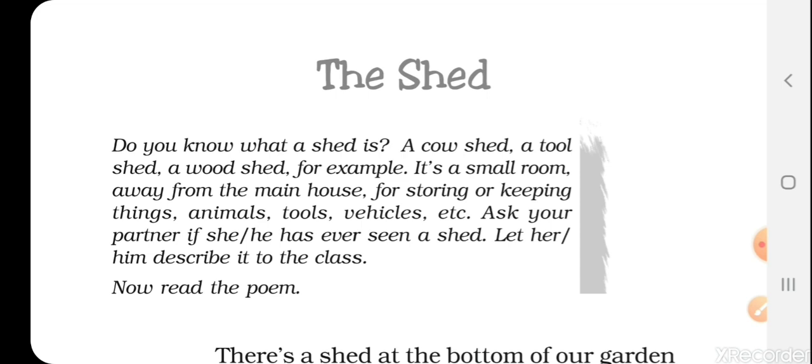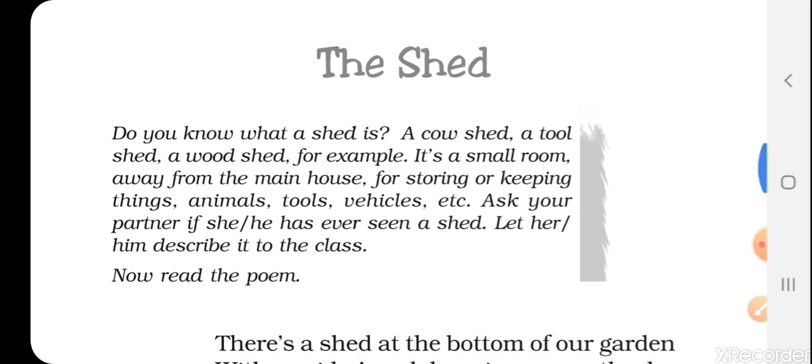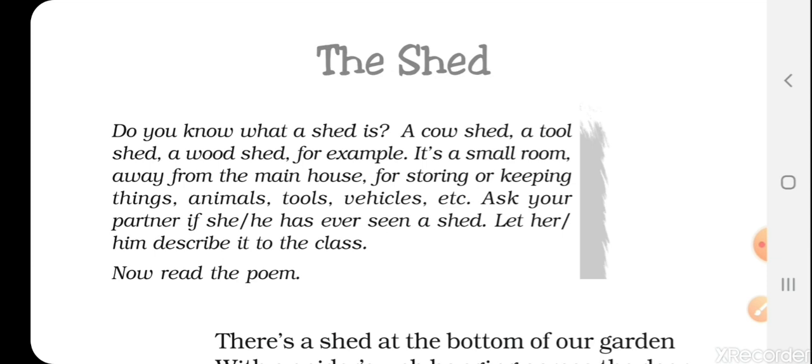ठीक है? It is away from a house and it is a very small room. So it is used for storing or keeping things. So we can use the shed for keeping our things which we are not using regularly. We can keep animals there, tools, vehicles. Okay. So this is a small room which is used for keeping things, and animals also live there.